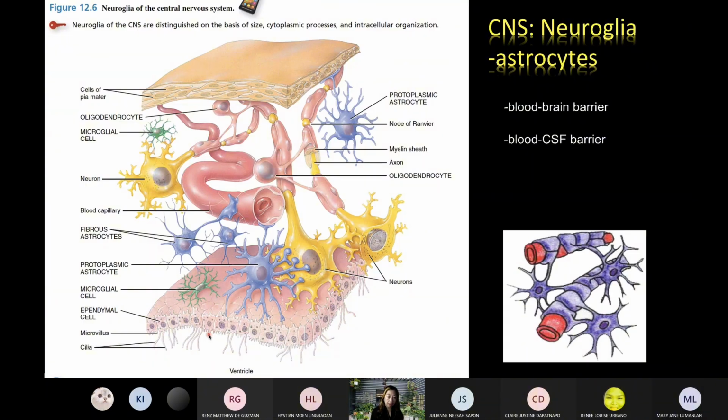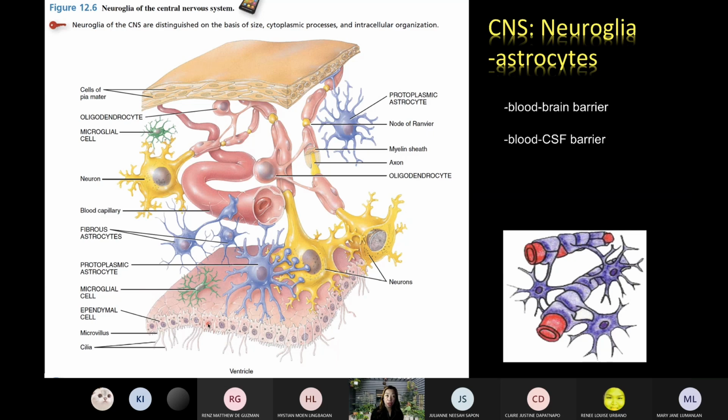Being having the microvilli and the cilia. Sabi, the ependymal cells, they now form a blood CSF barrier naman, no? Blood CSF barrier. So imagine you have here the ventricle of the brain. The ventricles, they also have blood vessels eh. Sorry, outside the ventricle, meron doong mga blood vessels din eh. So it means that the ependymal cells are believed to produce the CSF, yung cerebrospinal fluid.